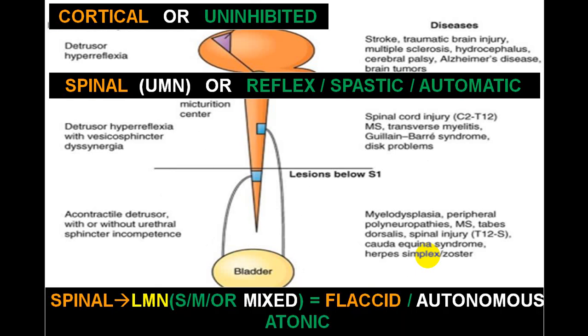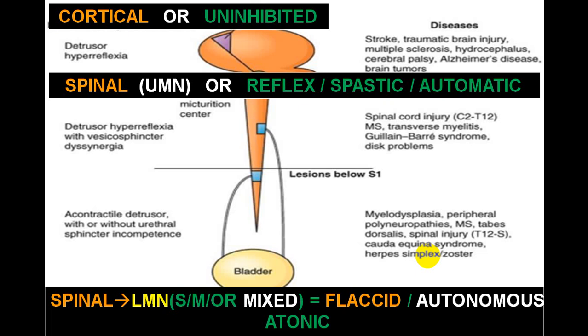While when the damage is at the level of the sacral segments, S2, S3, S4, it is called the lower motor neuron variety, which can be pure sensory, pure motor, or mixed. Usually we use the words flaccid, autonomous, or atonic, which is also called a contractile detrusor muscle with or without urethral sphincter incompetence, very commonly because of peripheral neuropathies, myelodysplasia, multiple sclerosis, tabes dorsalis, spinal injury at the level of T12 which will damage the S2, S3, S4 segments, cauda equina syndrome, and herpes simplex and herpes zoster involvement.